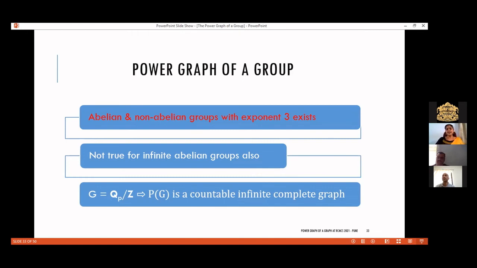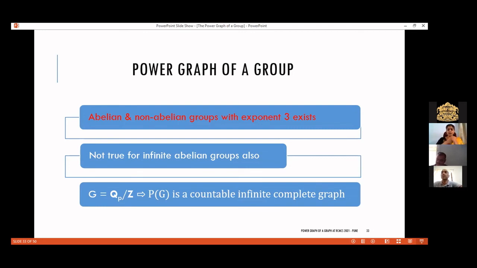But the underlying graph is an infinite complete graph, and that does not depend upon the value of p. So if we take different prime numbers p, the power graphs will be isomorphic, but the underlying groups are non-isomorphic.